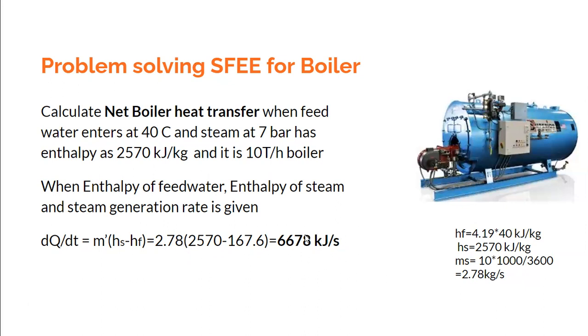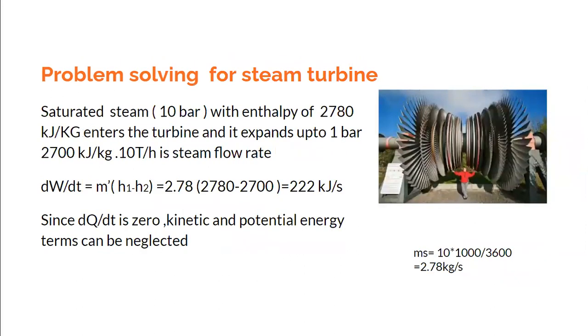So the approximate net boiler heat transfer can be obtained by using a very powerful equation, namely the steady flow energy equation. That is one of the important applications: one can find the thermal output of the boiler using the steady flow energy equation. The next important question is about a steam turbine, which is a power producing device.